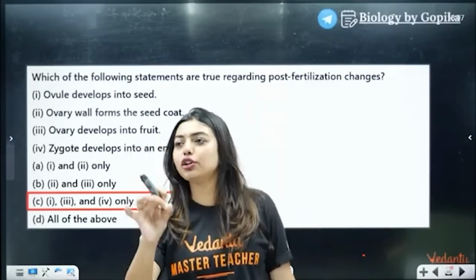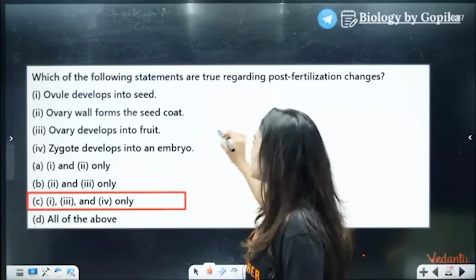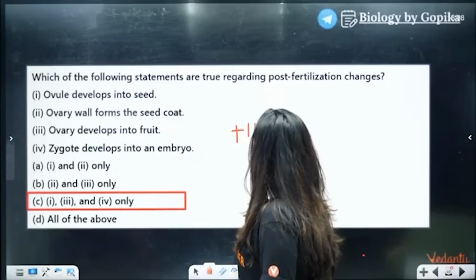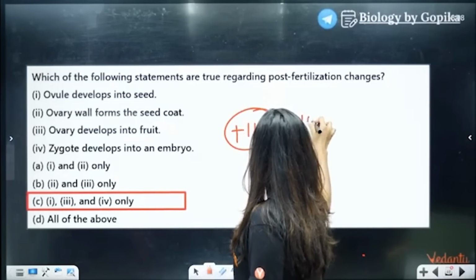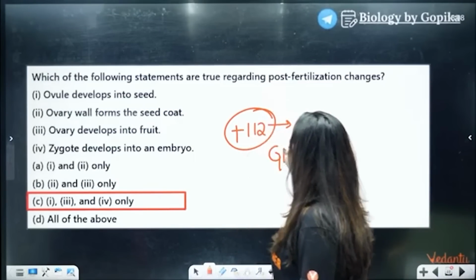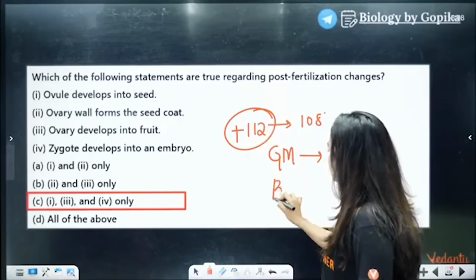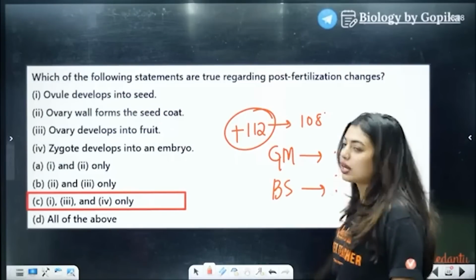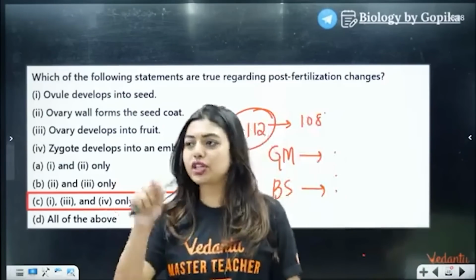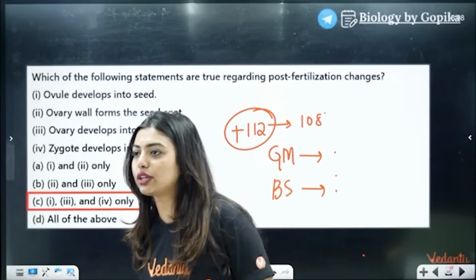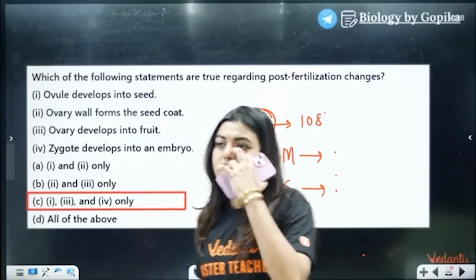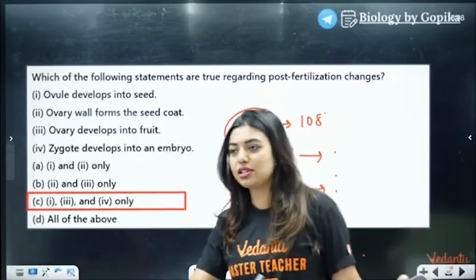So I want all of your total marks. Total marks is going to be 112. Out of 112, how much did you get? Please let me know in the chat. You can put how much you got in GM's class and how much in Basavaraj's class. I will tell you the marks, and the gift question is bonus marks, I will give you the marks for that. Class is not over. Stay on this, Basavaraj Sir will be joining.